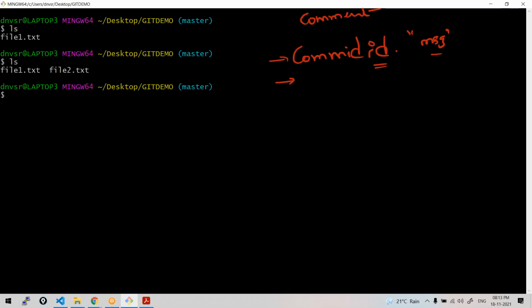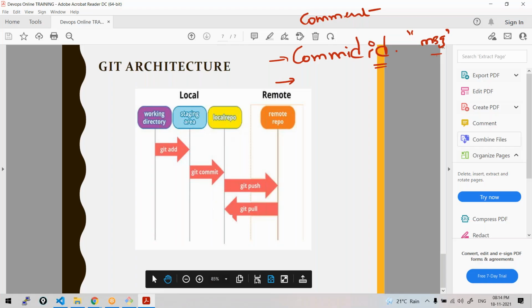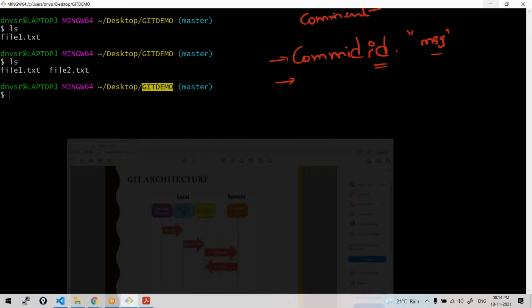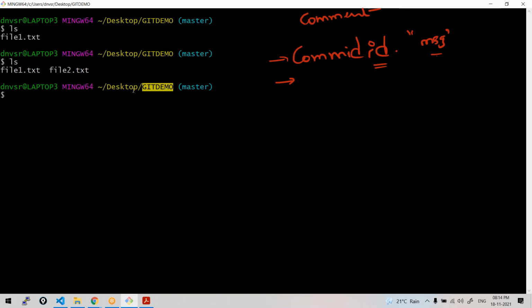Now can you tell me where is my file two? I need answers from all of you. You can unmute and speak out. Where is this file? Working directory. In the Git demo folder. Of course, it is in the git demo, I mean, in this architecture. Working directory. Correct. So git demo is the folder name. It is in the same folder and it is in the working directory. And what will the status message be telling us?